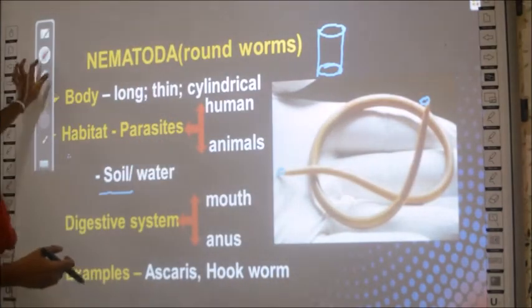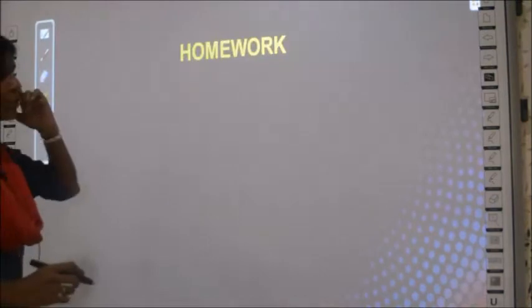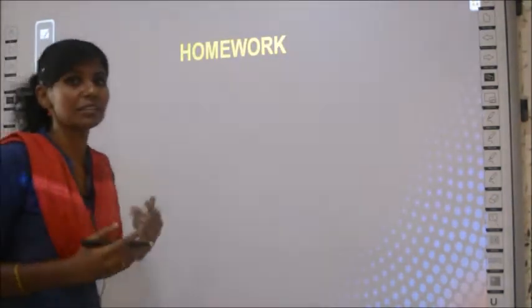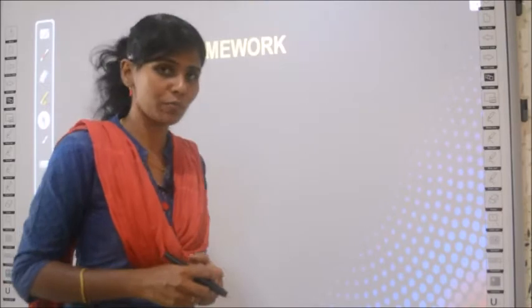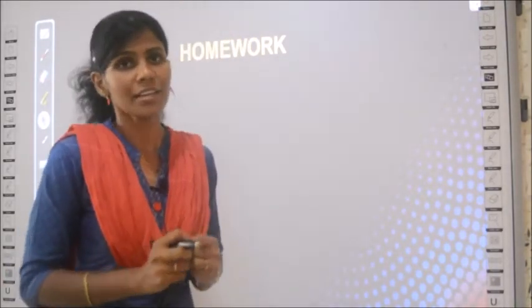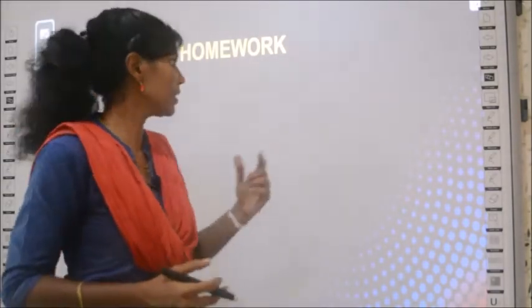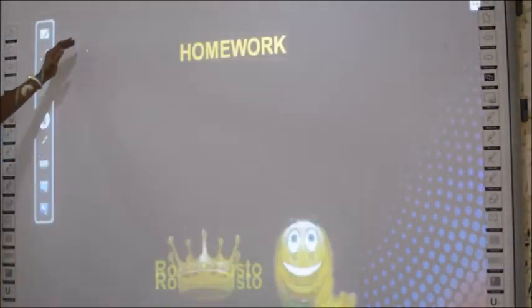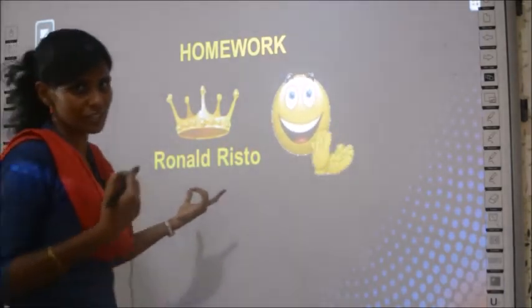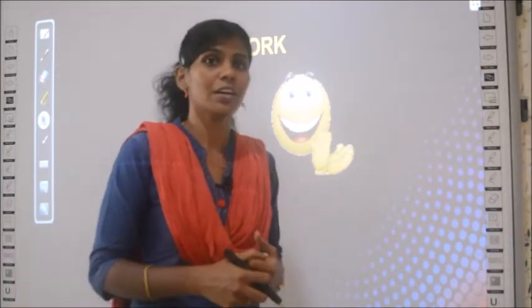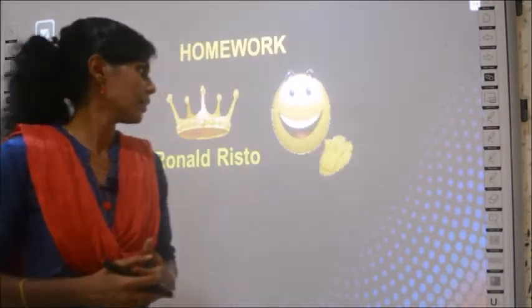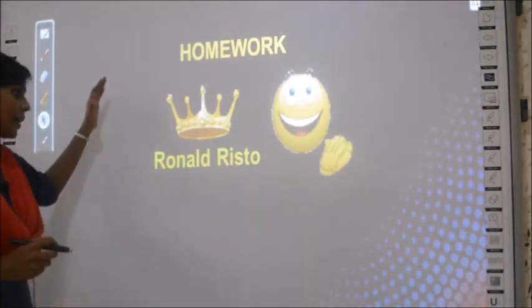Next we will see the homework part. Before I give you the page number for homework, in your previous class I told you to write the classification table, right? The first person who learned the table, wrote it, got the signature from his parent and sent it to me is Ronald Risto. This student sent me the first answer signed by the parent. So good to this student, Ronald Risto.